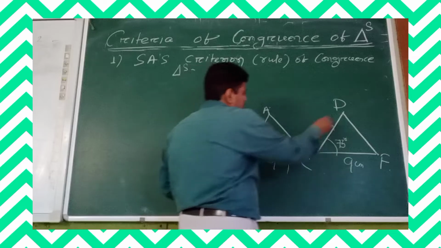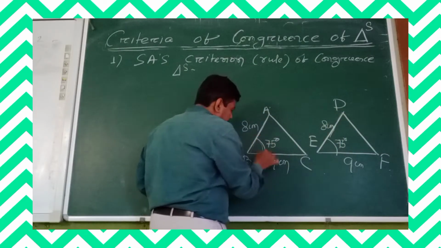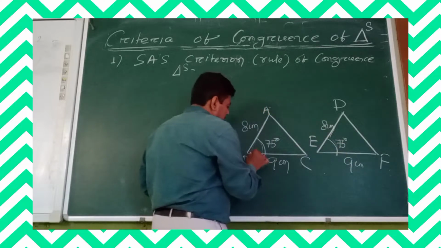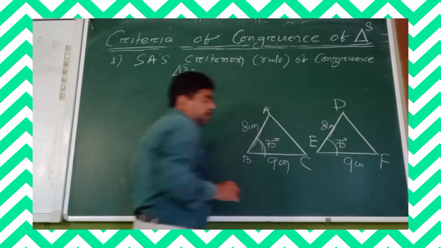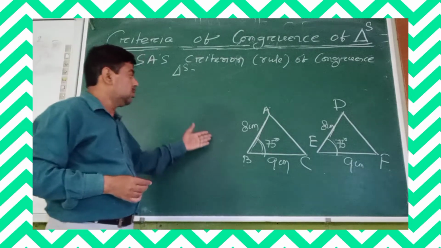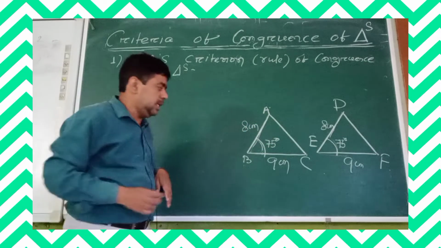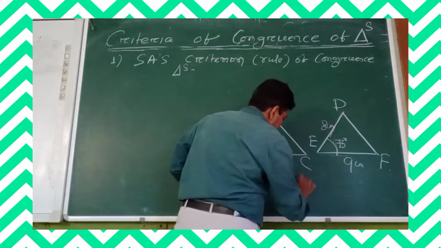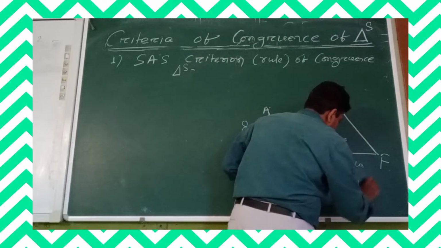Here AB is equal to DE, angle B is equal to angle E, and BC is equal to EF. So the side angle side criterion is satisfied, so the triangles will be congruent. This is called the side angle side axiom of congruence.